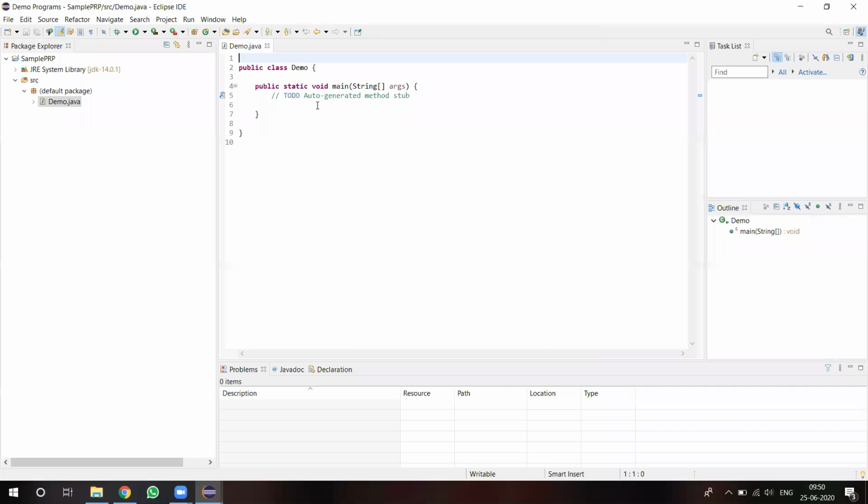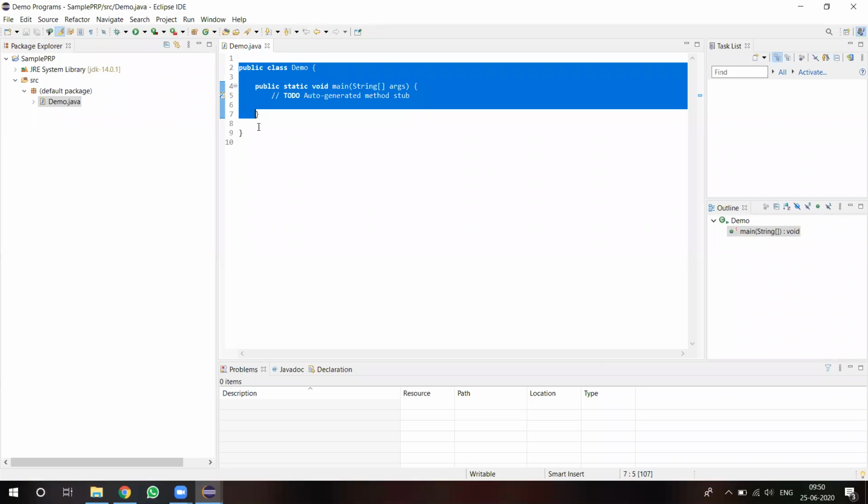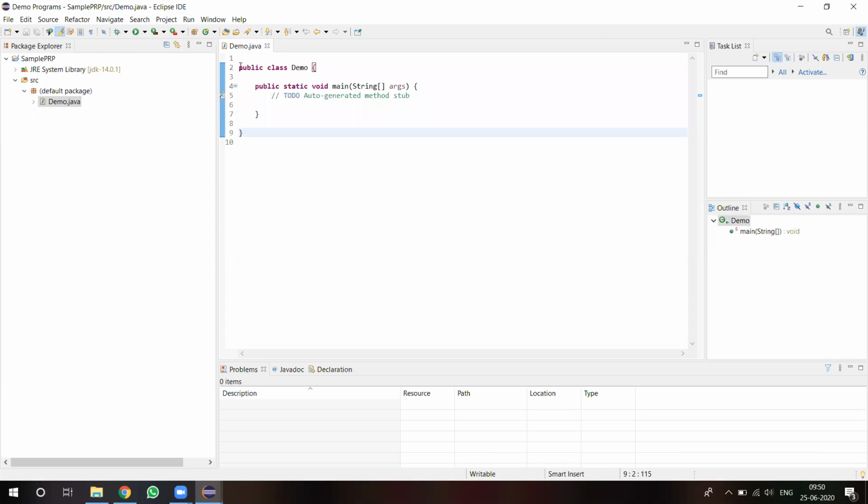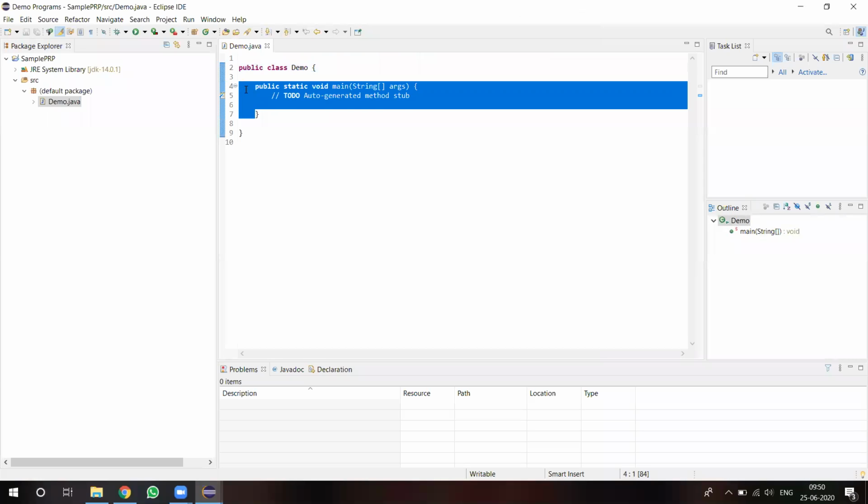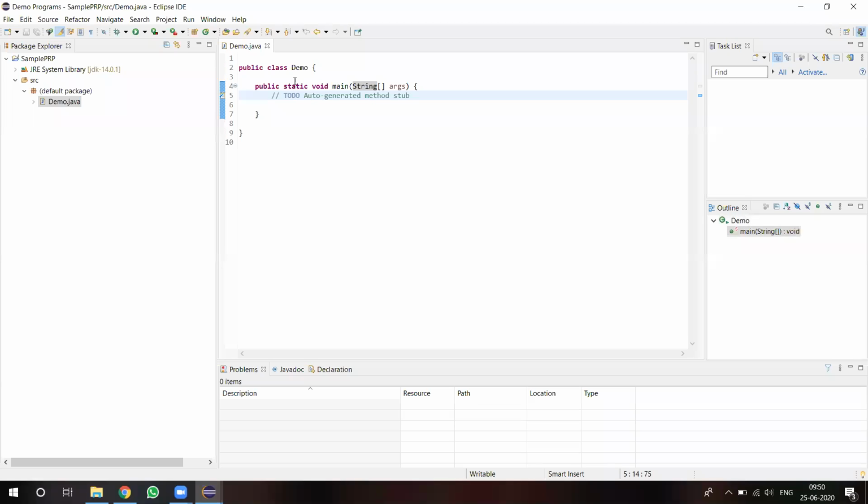Then if you observe here, some of the code is written automatically by Eclipse. The first code is public class demo. This is the syntax. Class declaration is over. After that, the main function is also written automatically. So we need not write this particular function, public static void main string args. Normally we have to write this ourselves, but here it is written automatically.